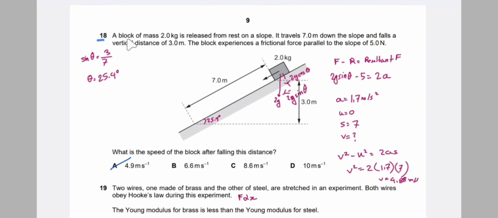Number 18, a block of mass 2 kg. So we have been given the value of mass, and it is released from rest.